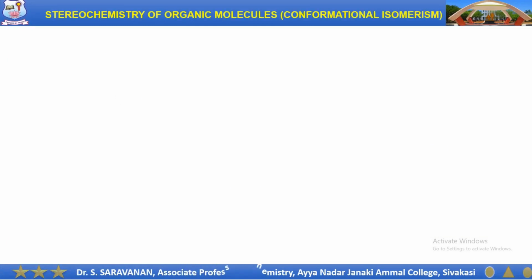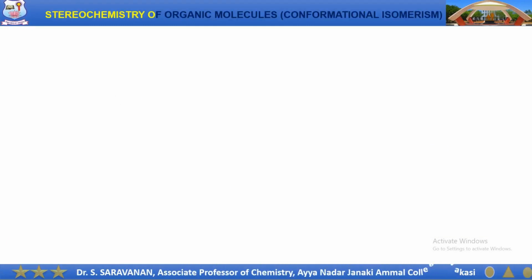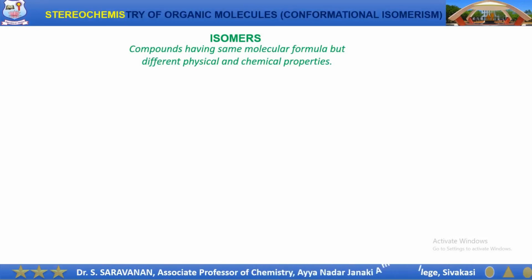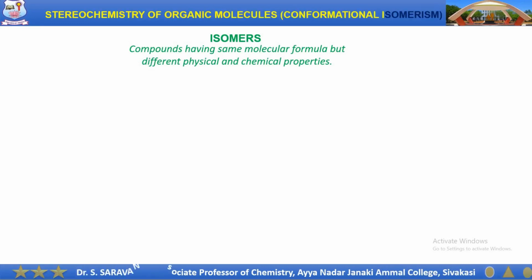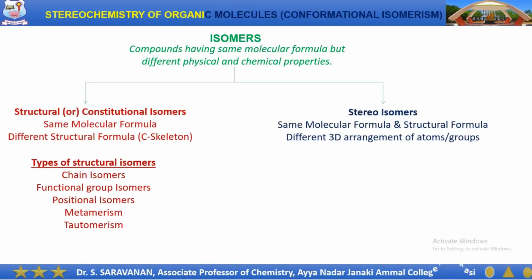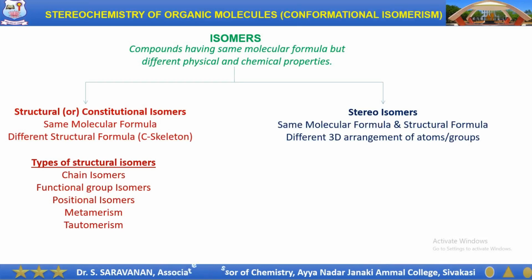Before going to discuss conformational isomerism, let us go through some of the basic terminologies. First of all, what are isomers? Isomers are the compounds having the same molecular formula but different physical and chemical properties. These isomers can be classified into two types, namely the structural isomers and the stereoisomers.